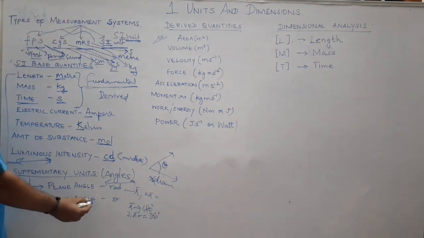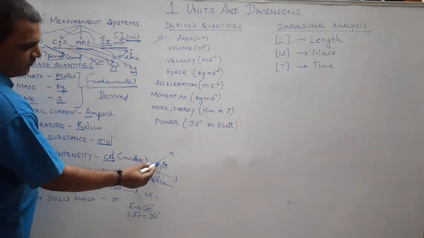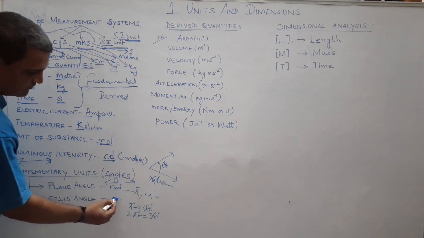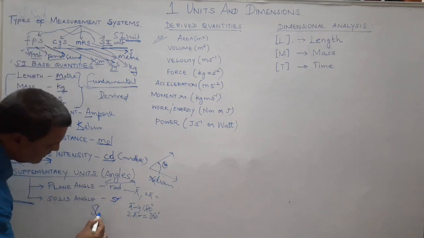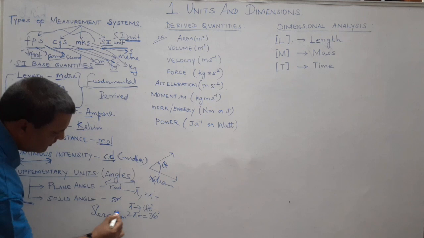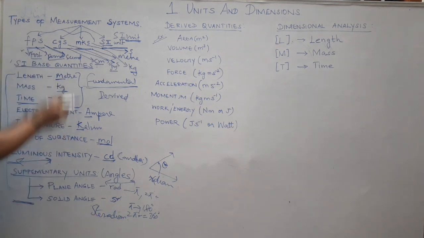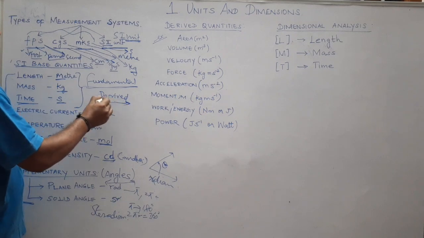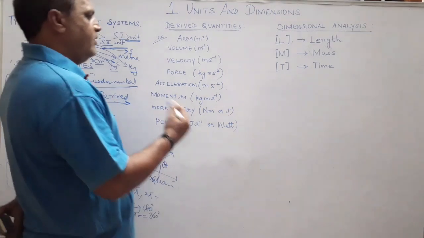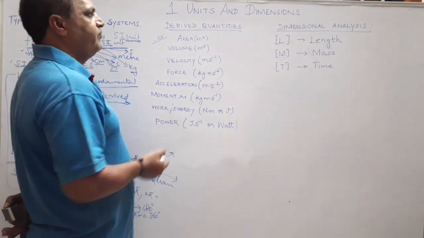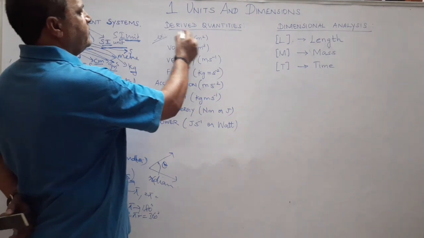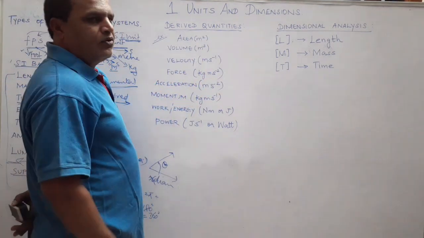Then another angle we call it as solid angle. But plane angle is meant for 2-dimensional cases. If you go for 3-dimensional cases, that is solid angle, we measure in terms of steradian. sr stands for steradian. Right? So these are very fundamental units we are going to use in measuring the physical quantities. Now we'll move on to next type of physical quantities which are derived from these fundamentals. We call it as derived physical quantities or simply derived quantities.